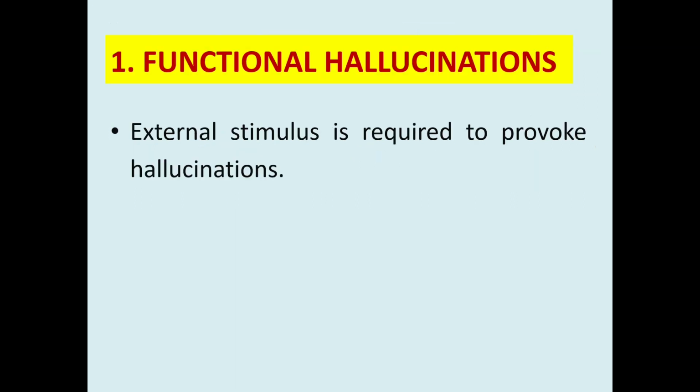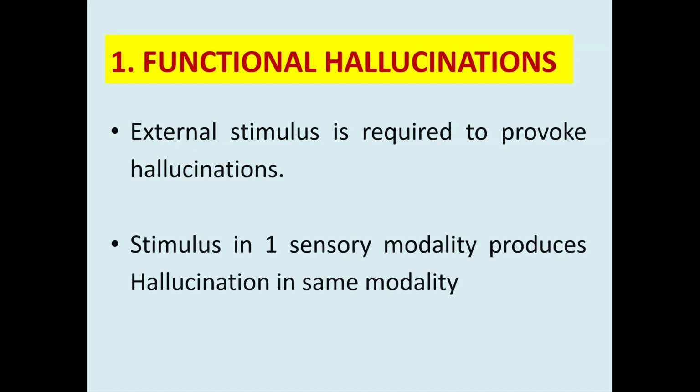Now let us discuss what is functional hallucination. Functional hallucination is a type of special hallucination. We all know what is hallucination. Hallucination is a false perception without a real object or a real stimulus. Now, functional hallucination is a special type of hallucination in a way. Why? Because there is requirement of an external stimulus to provoke the hallucination. Also very important to remember is the stimulus in one sensory modality.